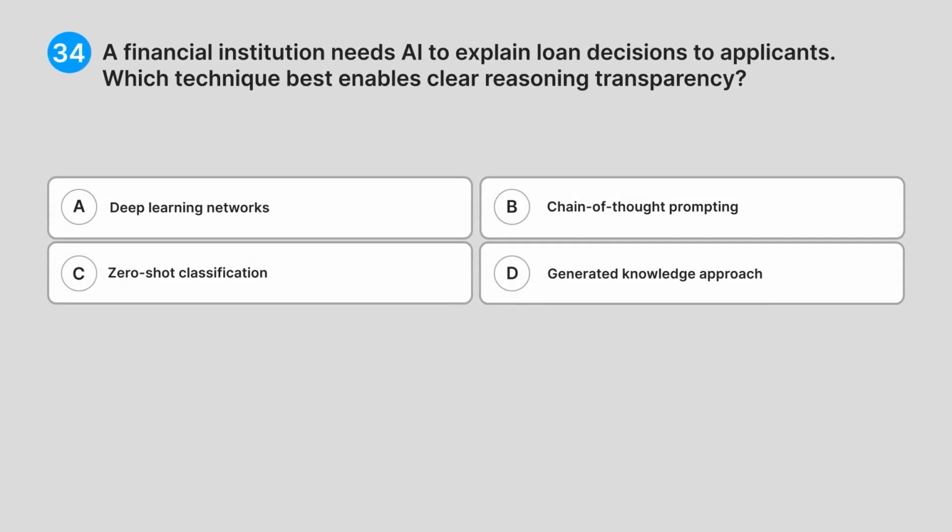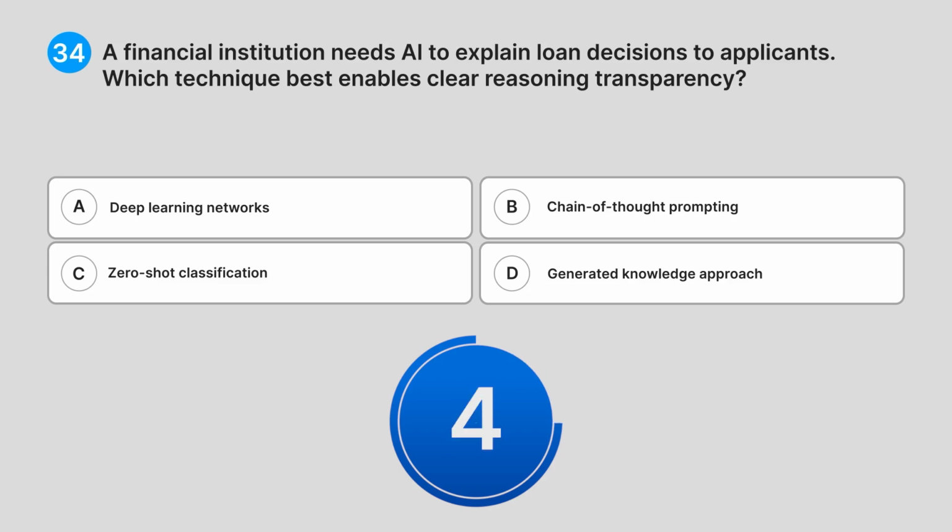34. A financial institution needs AI to explain loan decisions to applicants. Which technique best enables clear reasoning transparency? A. Deep learning networks. B. Chain of thought prompting. C. Zero-shot classification. D. Generated knowledge approach. Do you know the answer?